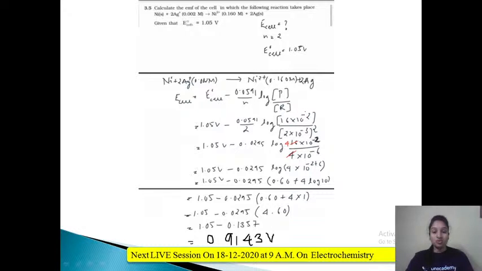16 into 10 raised to minus 2 can be written as the concentration of reactant, that is 0.002. Right? So I can write it as 2.0 into 10 raised to minus 3. Now here I have taken square. Why? Because there are 2 moles of Ag plus. Here it is 2 moles, whereas nickel was 1 mole. Here also you can see nickel is 1 mole. Therefore it is raised to 1, that we do not have to write.